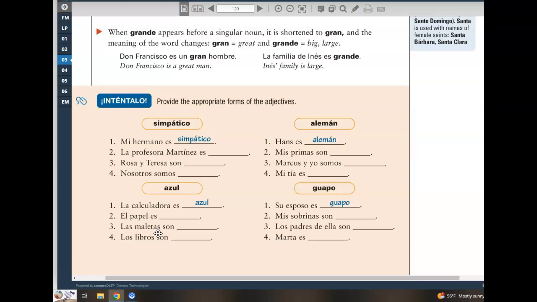Mi esposo es guapo. Su esposo es guapo. Mis sobrinas son guapas. Los padres de ellas son guapos. Marta es guapa.